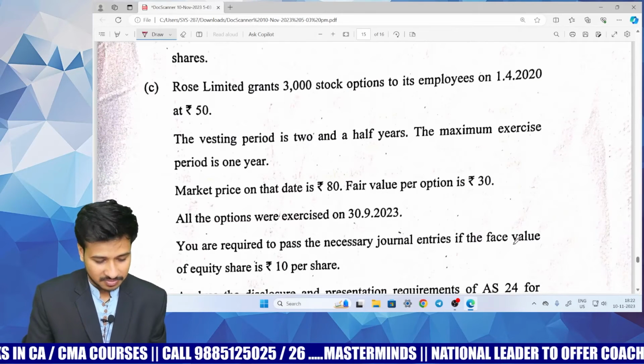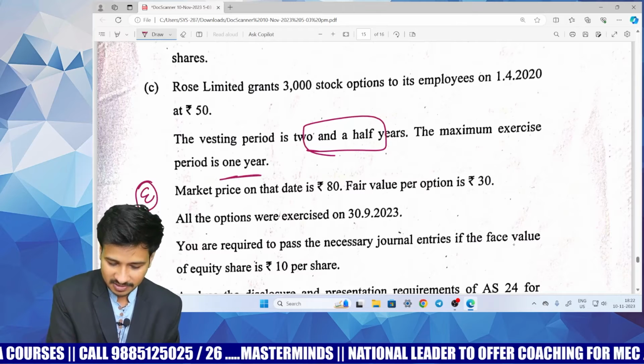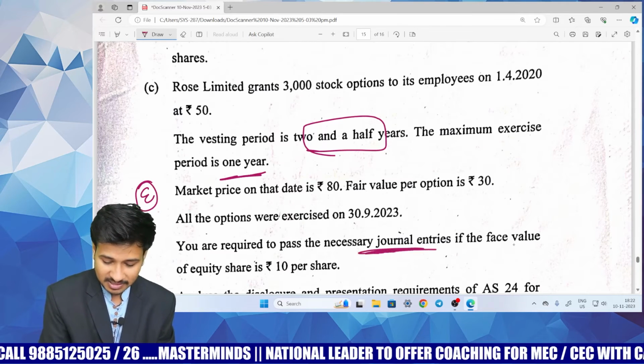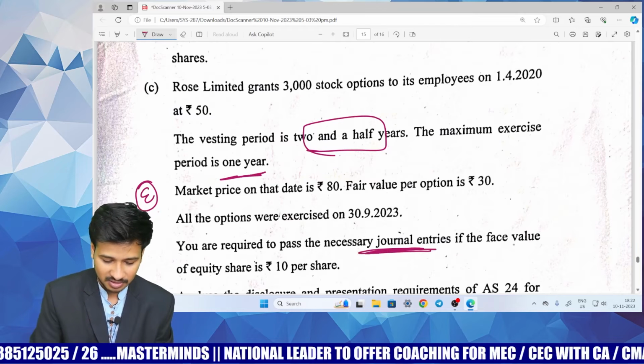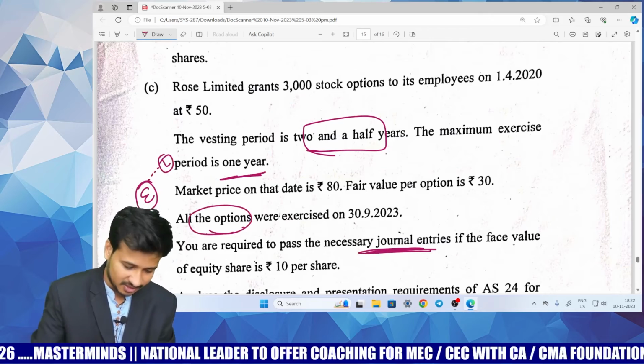Now coming to question number C, which is an easy question. A 2.5 years vesting period and an exercise period of 1 year, which is a copy-paste kind of question, but this time you have to pass journal entries for all the 3 years and also for the exercise. So it is obviously a kind of lengthier question.